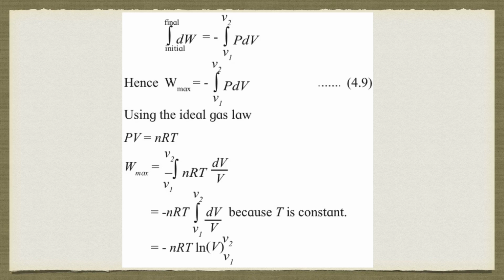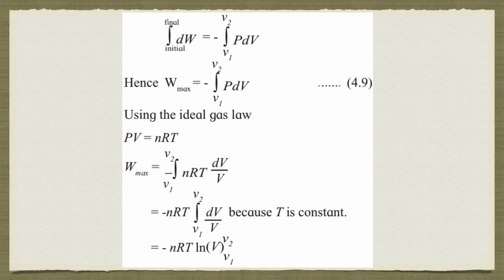So it will be minus nRT integrating within the limits V1 to V2 dV upon V. Now why have we removed nRT? Because everything is constant. n, the number of moles, is constant, R is constant, and T is also constant as it is isothermal. Next we can say minus nRT, integration of dV upon V from V1 to V2, which is ln V.